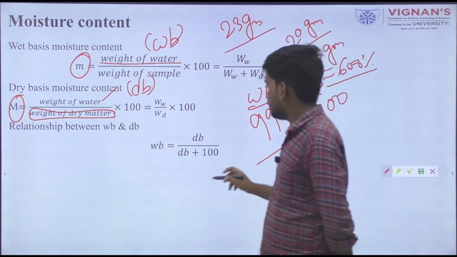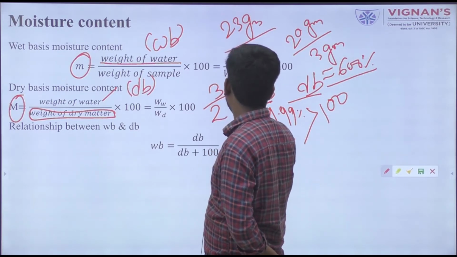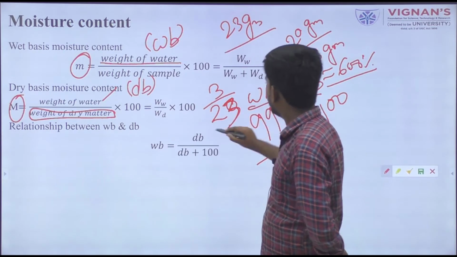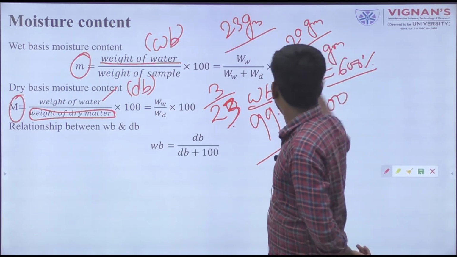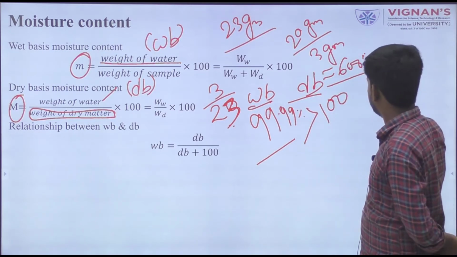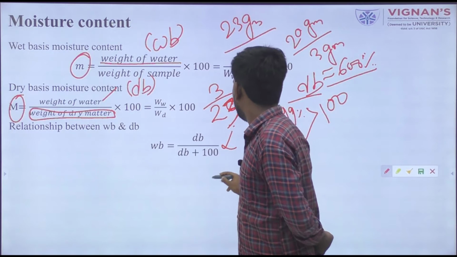In the case of wet basis moisture content it will come as 3 by 23. So a huge difference: in the case of dry basis this value gives 600%, but the wet basis value stays below 100%.